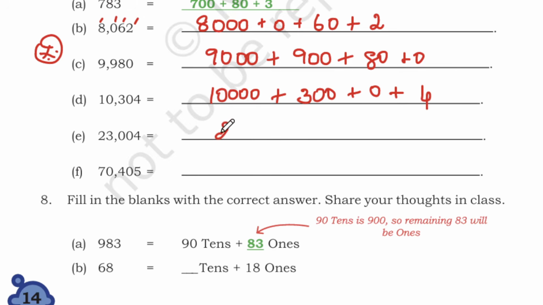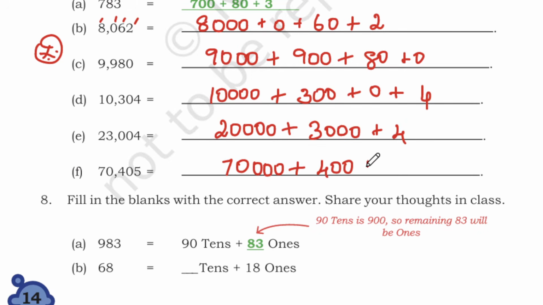Next you have 20,000 plus 3,000 plus 4. Next you have 70,000 plus there's no thousands, 400 plus 5.